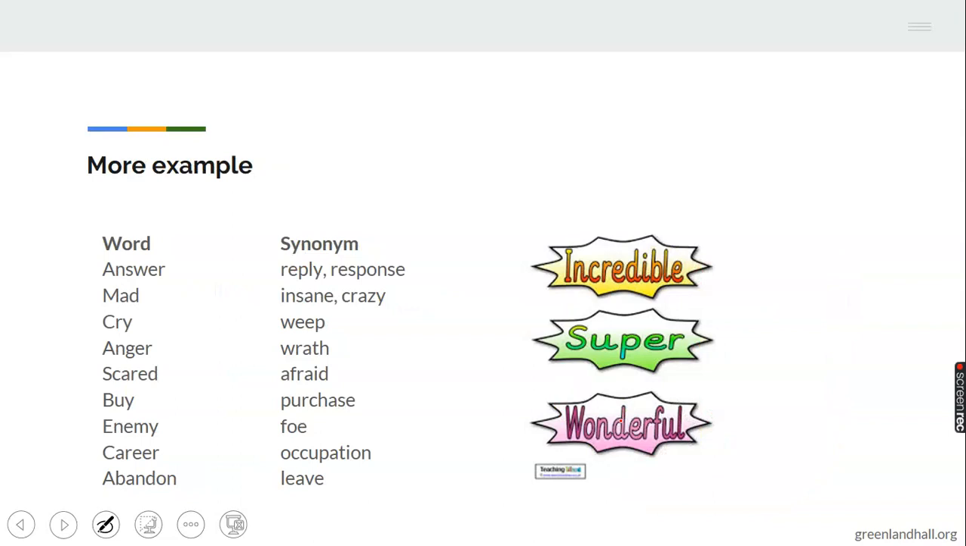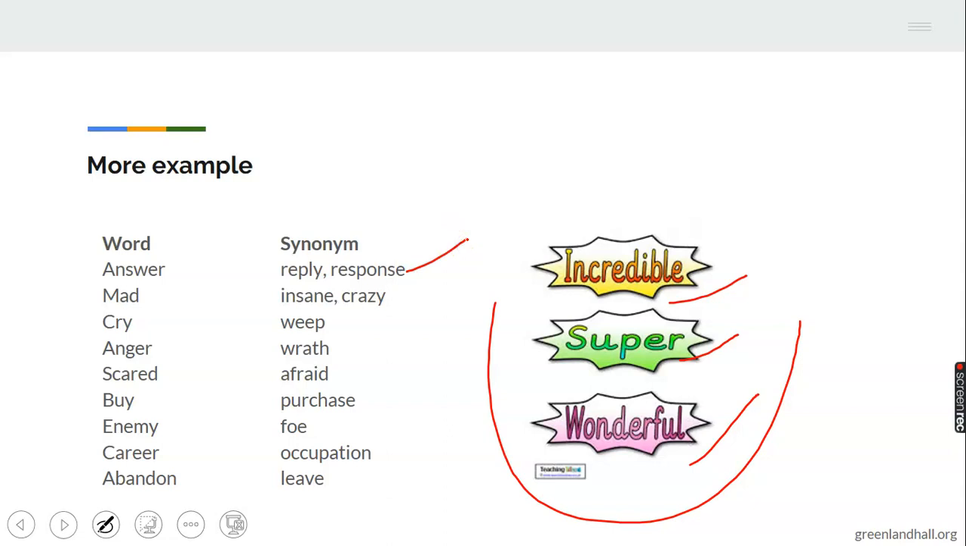Now let's have more examples of synonyms. I have another caption here. Incredible, super, wonderful. They are synonymous. That means they have the same meaning. When you say something is incredible, that thing is wonderful, and that thing is super. Now we have answer. Synonym of answer is what? Reply or response. Mad is insane or crazy.